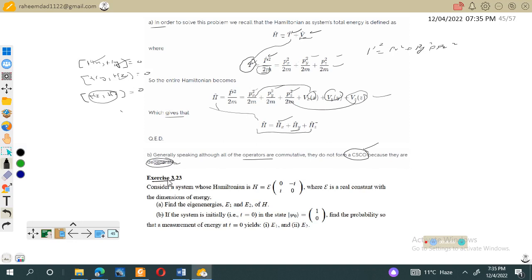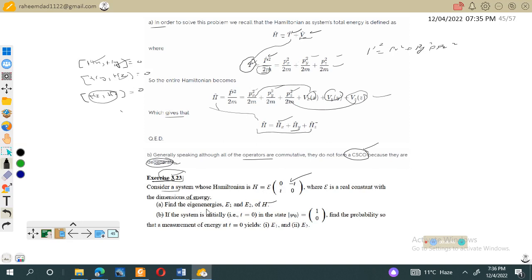In this, we will solve problem number 3.23, which is from chapter 3. The question states: consider a system whose Hamiltonian H is the 2 by 2 matrix E0 times (0, -i; i, 0), where E0 is a real constant with the dimension of energy. Find the eigenenergies E1 and E2 of H. It means we have to find the eigenvalues of this matrix, and this will give two eigenvalues because it is a 2 by 2 matrix.